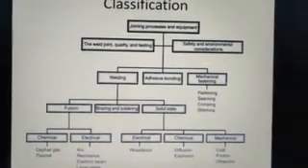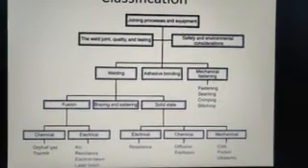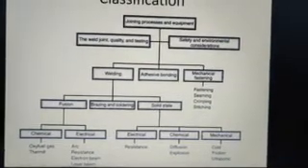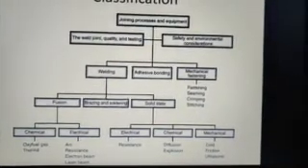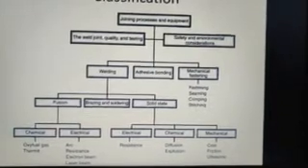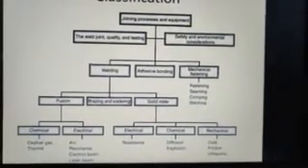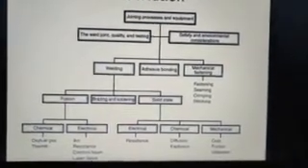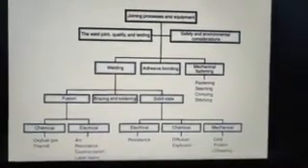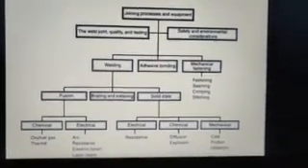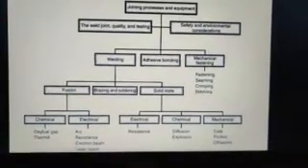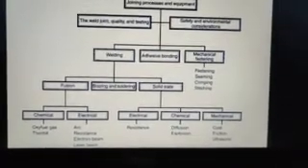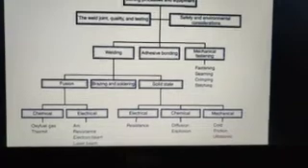So joining processes and equipment: basically there are three different processes: welding, adhesive bonding and mechanical fastening. In mechanical fastening there is fastening, seaming, crimping, stitching, etc. Then adhesive bonding, as you are familiar, we apply an adhesive and then join the two materials. Now moving on to welding, welding can be fusion type of welding, brazing and soldering, and solid state welding. In fusion welding we have chemical and electrical. In chemical we have oxy-fuel gas or thermite welding. In electrical we have arc, resistance, electron beam and laser beam forms of welding.